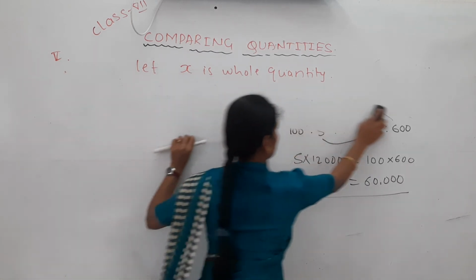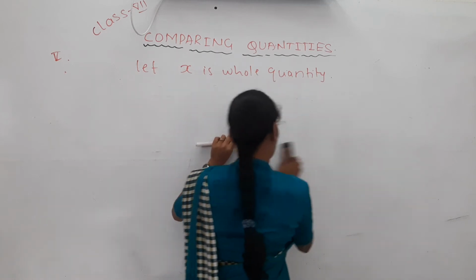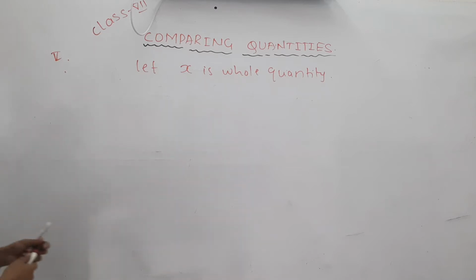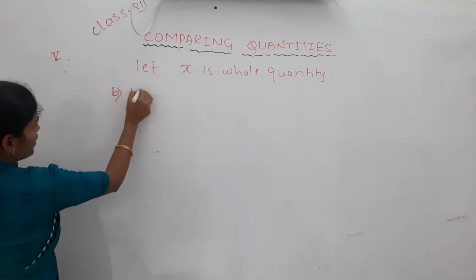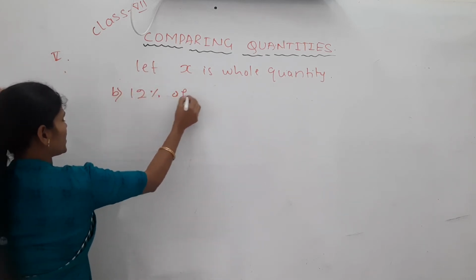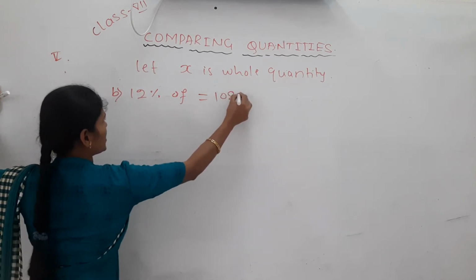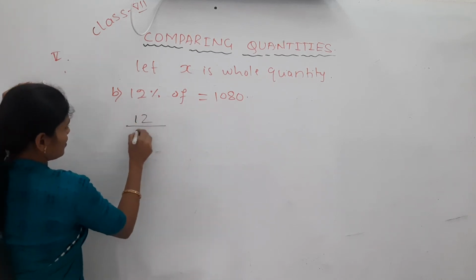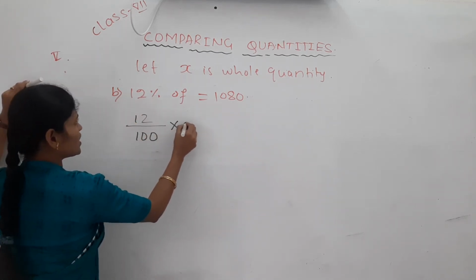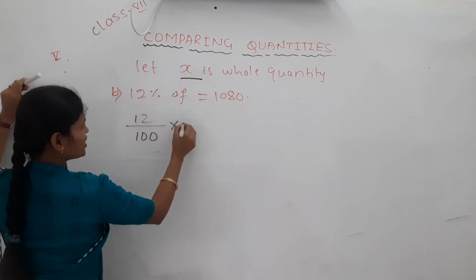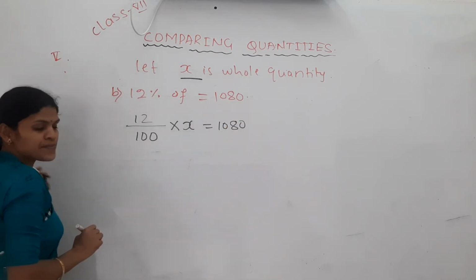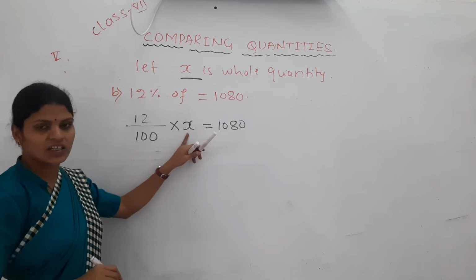Yes, what is the next number here? Another one. 12% of it is 1080. Yes, 12% means what here? 12 by 100. Of means multiplication. It means the whole quantity. What is the whole quantity here? x is equal to how much? 1080. Okay. Now in the same way we are finding the x here.